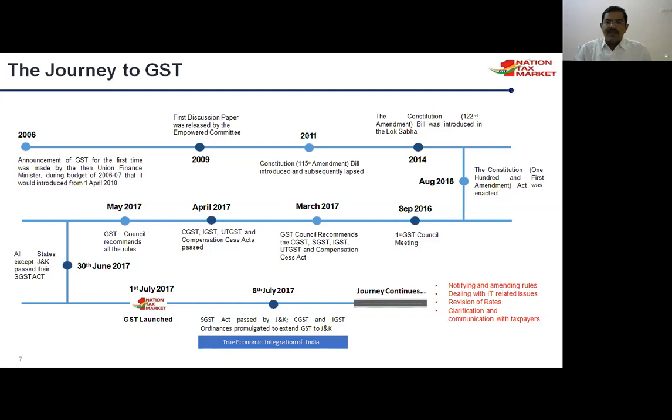In March 2017, the GST Council recommended 4 different types of taxes, actually 3 taxes and 1 compensation act.